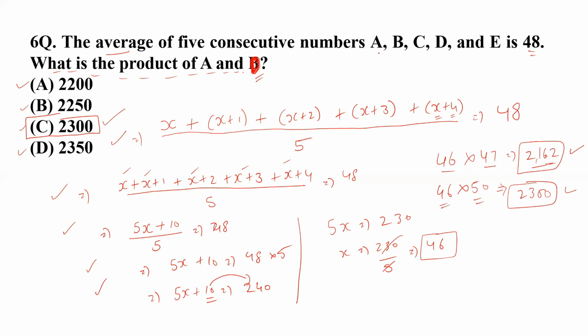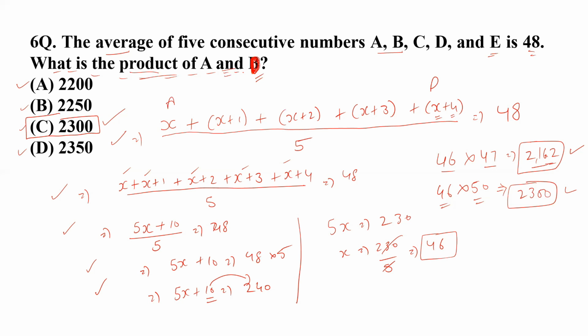The average of 5 consecutive numbers was 48. First of all, we found the value of x, and after that we made the product of A and D. Product simply means multiplication. A is the first item and D is the last item. So A should be 46, D should be 50, and when we multiply these two, we get 2300. This is how you can solve these kinds of questions. I'm just going to move further.